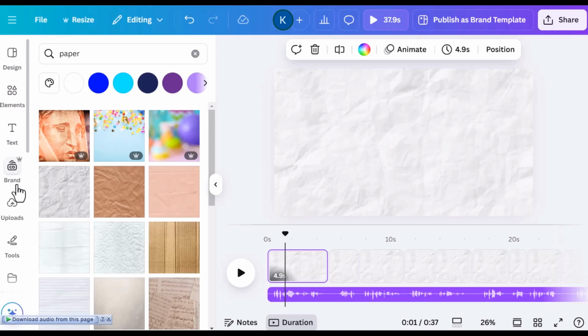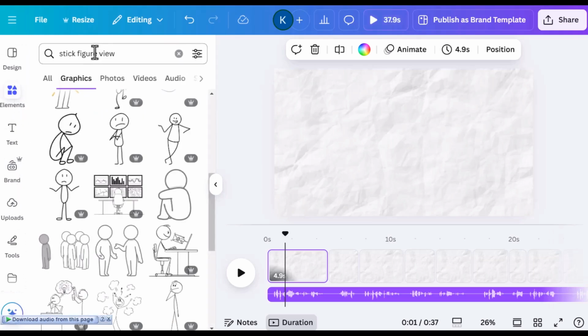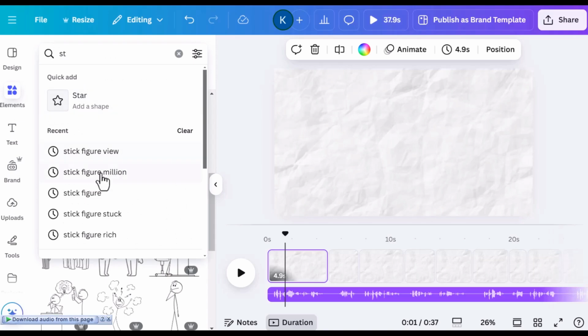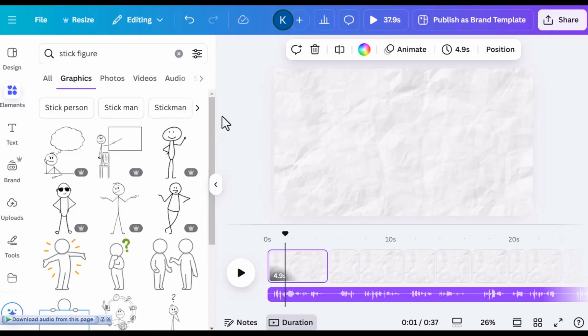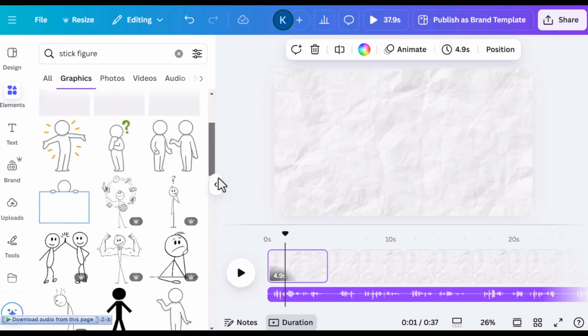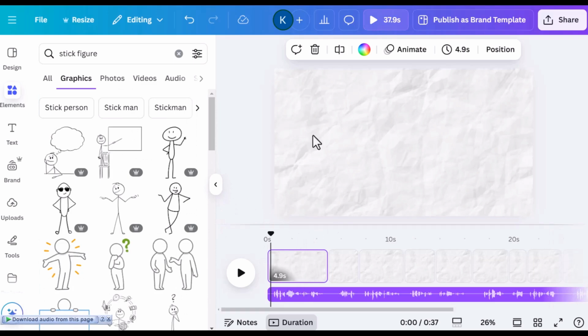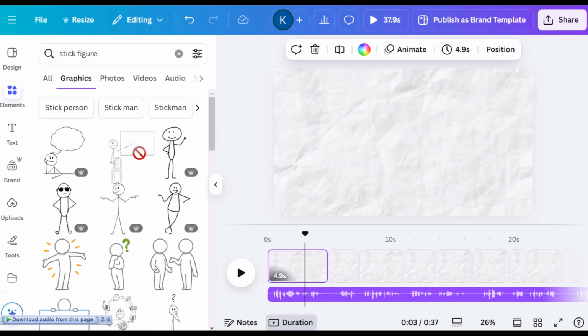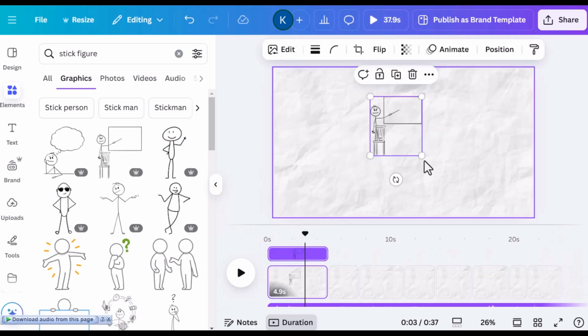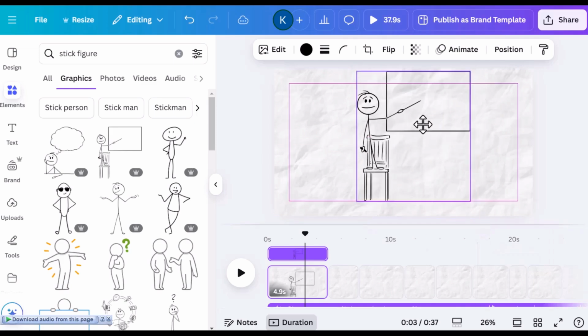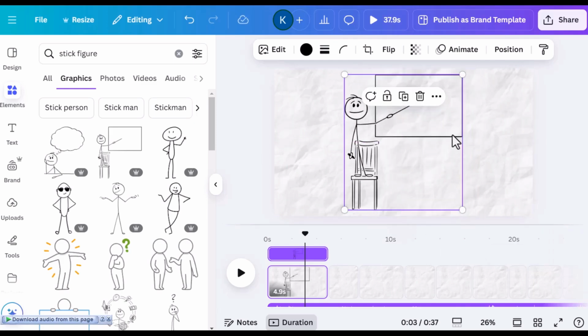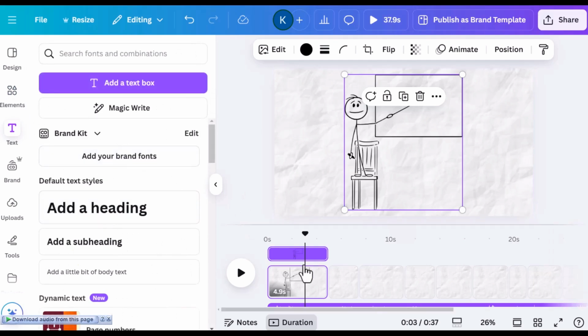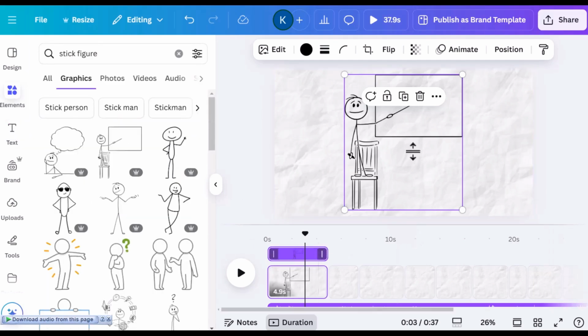So what I need to do is go to elements, and okay, so I've put in here stick figures, and you can see Canva has a lot of stick figure personalities out here. So first thing, you're going to put in something that is going to tie in with what the speech is all about. People are racking up millions of views with. Okay, so I could put in something like this onto the canvas. Okay, so I'll just increase the size to fit the canvas properly, and I can put in some text as well onto that, or I'll put in the text later. So maybe let's do the animation first, and I'll put in the text later.